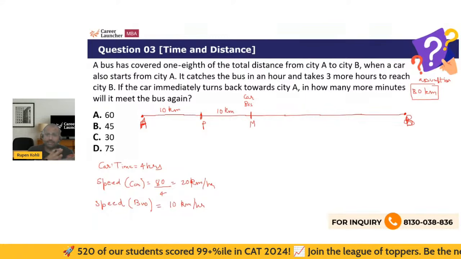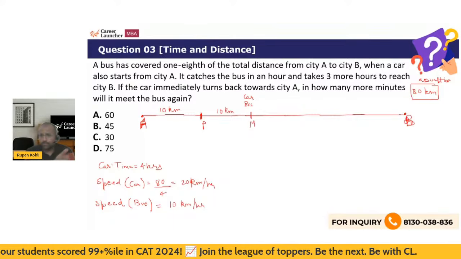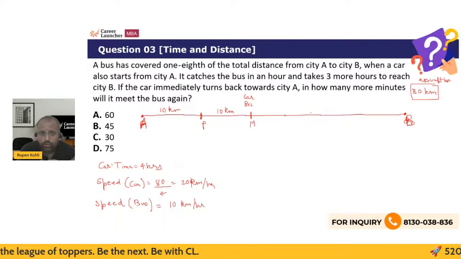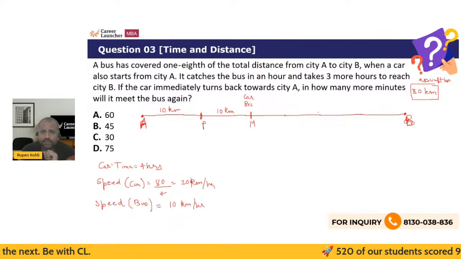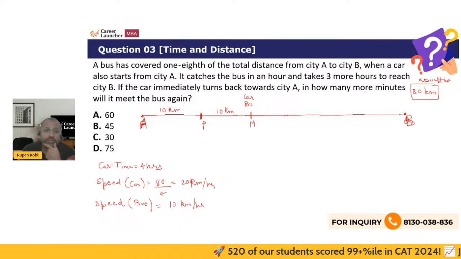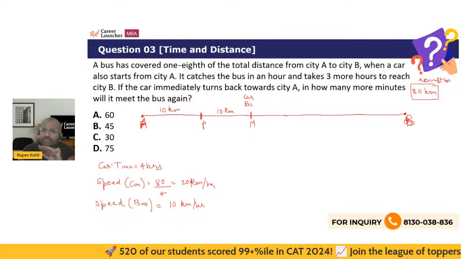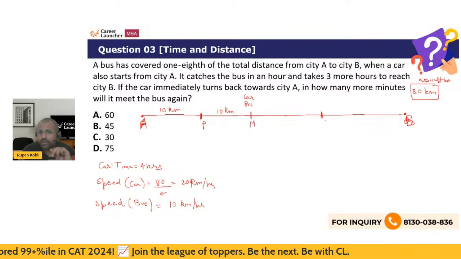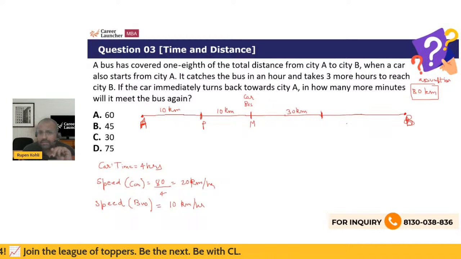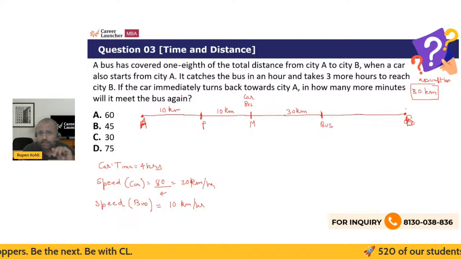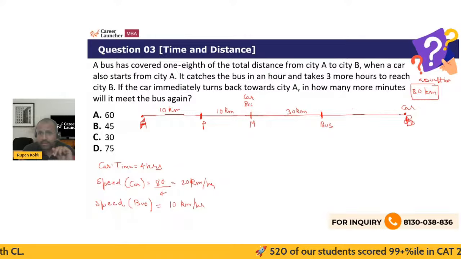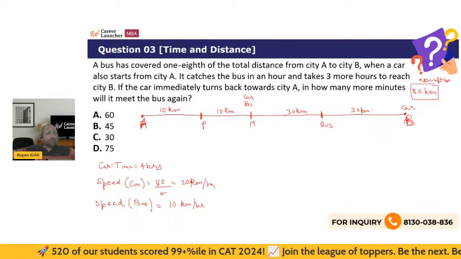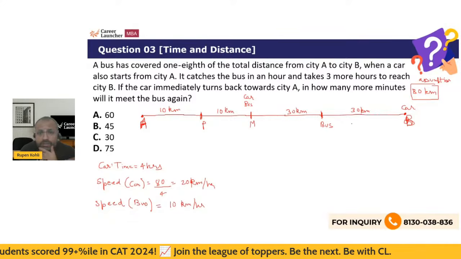From point M, obviously the car will first reach city B in 3 hours. So after 3 hours, where will be the bus? It would have covered another 30 kilometers, because in 3 hours, right? So this is the remaining 60 kilometers, and obviously the bus would have covered 30 kilometers, and the car would have reached there. So the bus would be here, and the car would be here, and this is another 30 kilometers. From this point onwards, the question is asking if the car immediately now turns back towards city A, in how many more minutes will it meet the bus again?